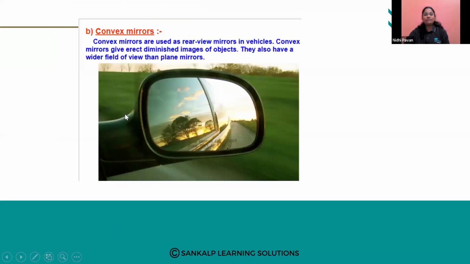Then we have the convex mirror. You might have observed this also. Convex mirrors are used as rear view mirrors, so these are called rear mirrors in our cars. What do convex mirrors give? They give erect, meaning straight, diminished images of the object. They also have a wider view than plane mirrors.